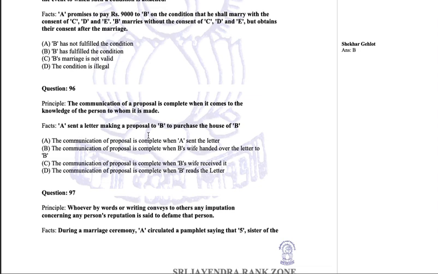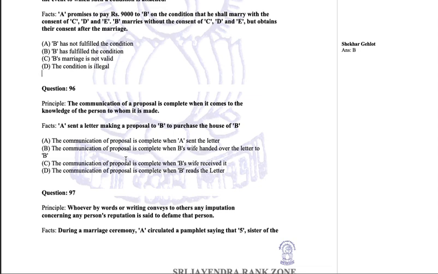The communication of proposal is complete when A sent the letter. For A, it is sent. For A, it is complete. As far as A is concerned, it is complete. But we are talking about the proposal being complete from his side, but we are talking about communication of proposal. The communication of proposal is complete when B's wife handed over the letter to B. No, because B is yet to open it and read it.